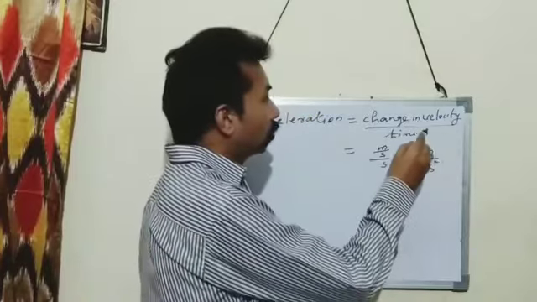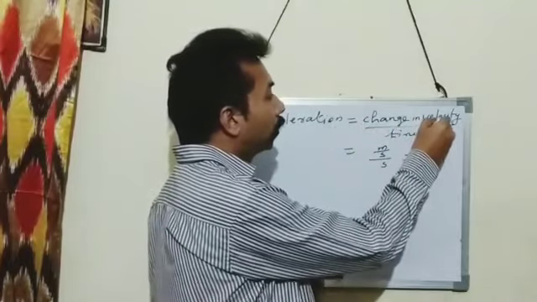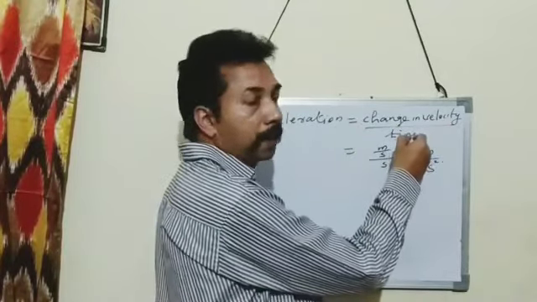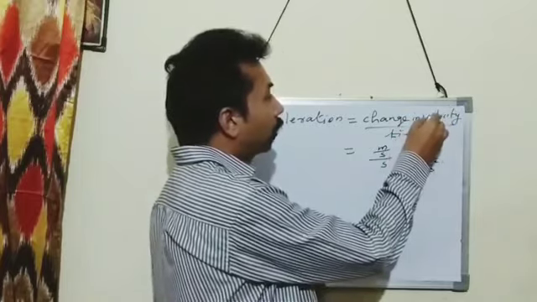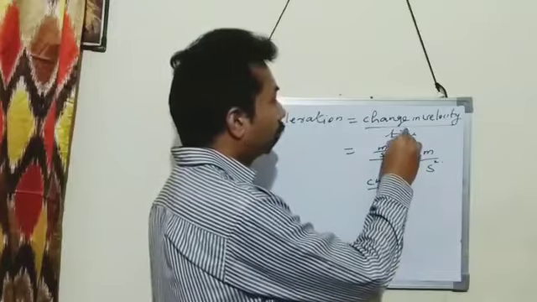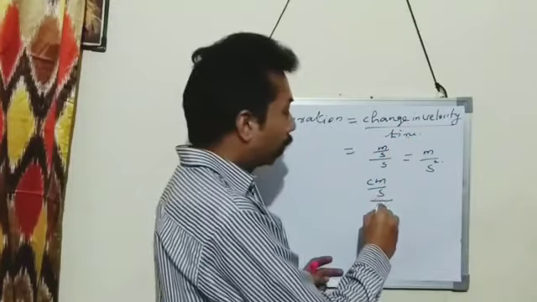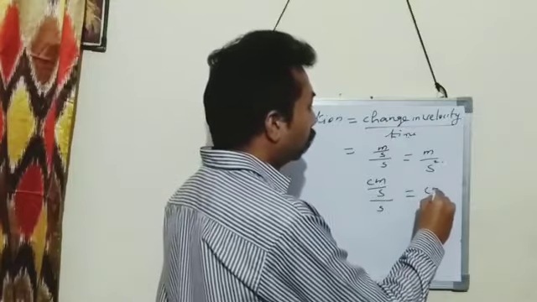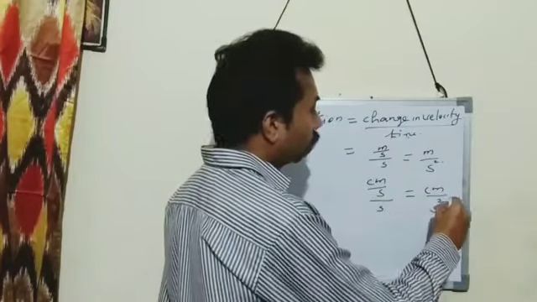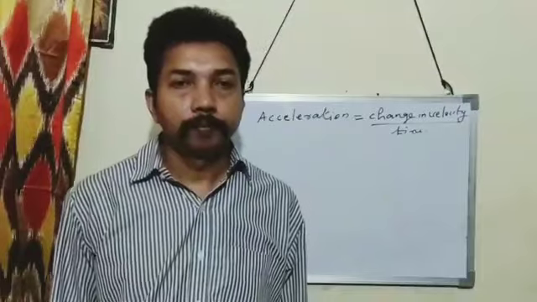Now CGS unit. CGS unit of acceleration is CGS unit of velocity upon CGS unit of time. CGS unit of velocity is centimeter per second and CGS unit of time is second. Centimeter per second upon second, which is equal to centimeter per second square. So this is the CGS unit of acceleration.